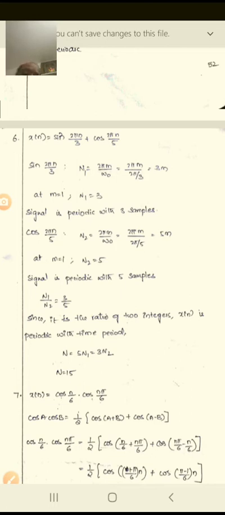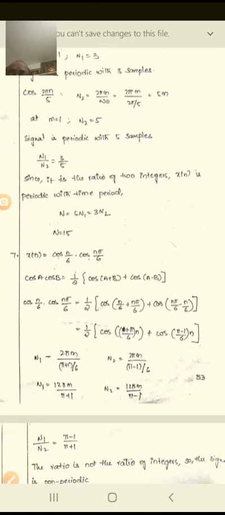So cos of n pi by 6 plus n by 6, plus cos of n pi by 6 minus n by 6, whole bracket closed, by 2; the half is common. Here n by 6 is common, so cos of n by 6 into pi plus 1, plus cos of n by 6 into pi minus 1. Now again take the omega naught, which is pi plus 1 by 6 in this equation.